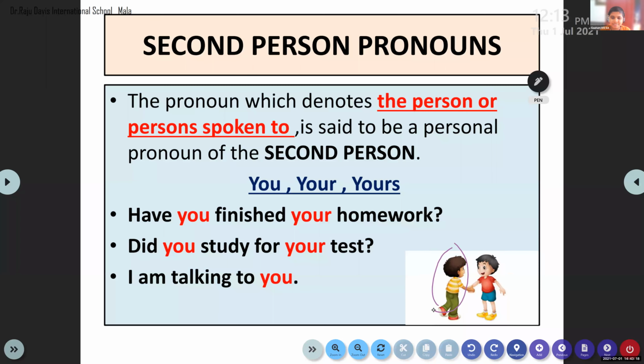Another person, the red t-shirt person, is looking at another person and saying, I am talking to you. And this is the second person pronoun used in English grammar. Clear? Am I clear? Yes, ma'am. Very clear. Speaking to the second person.